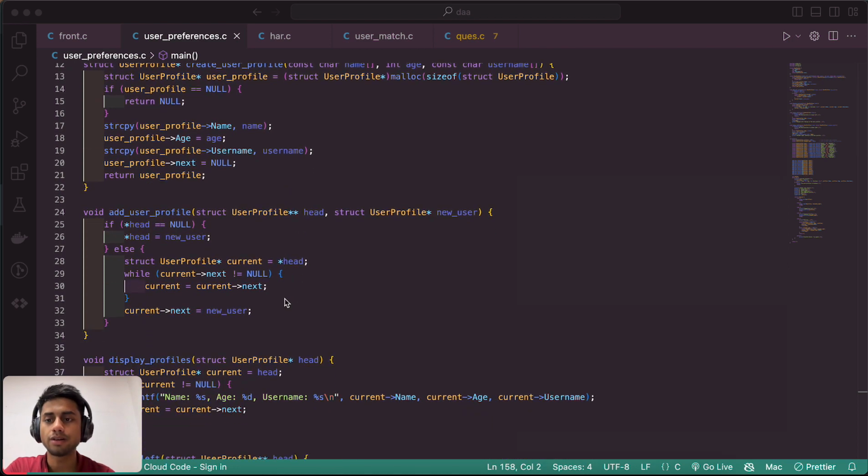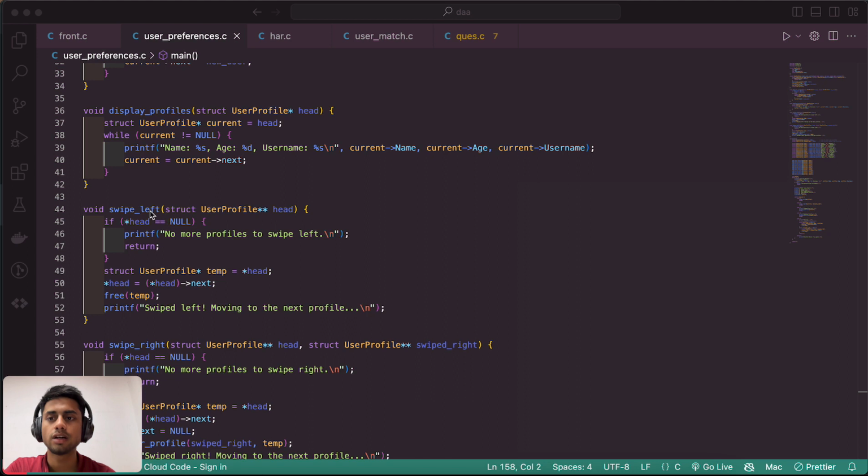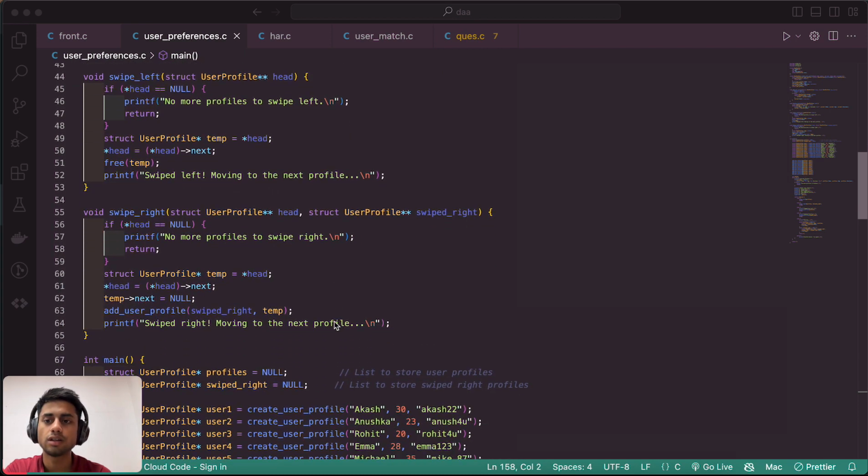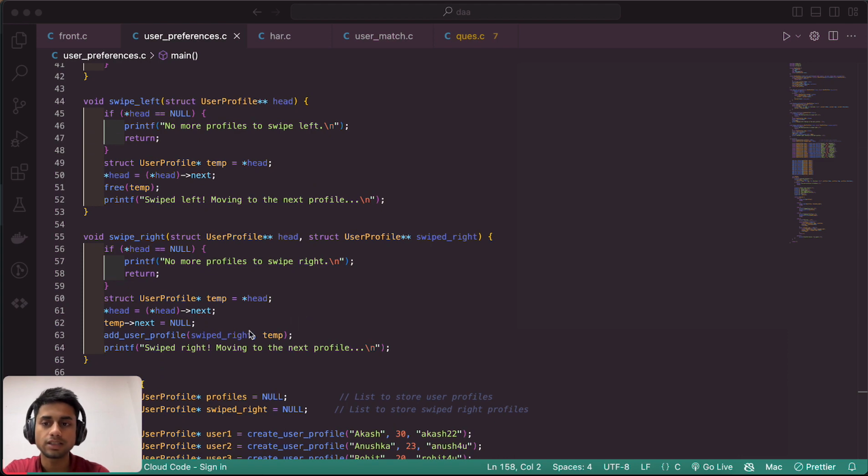We add a profile and display a profile. On the left side it will be don't, and it shows swipe left, moving to the next functionality. If we go right, it will be stored in the next one, in the updated profile.